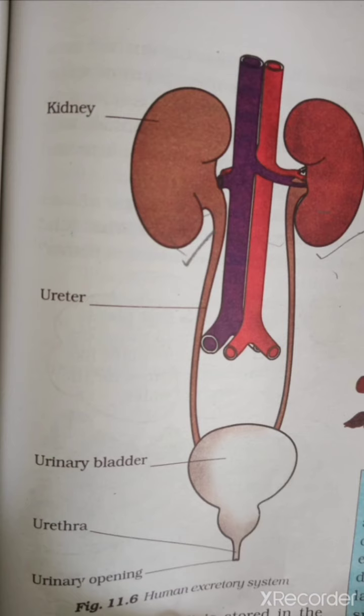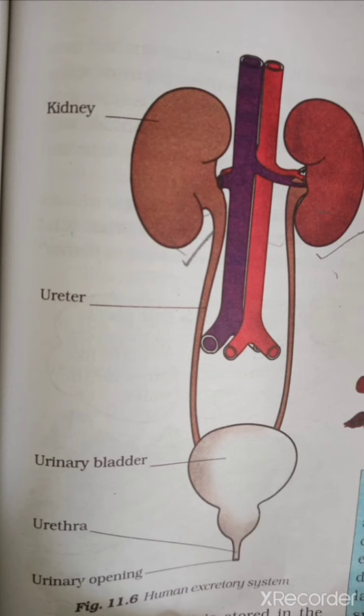It consists of two kidneys, named on the basis of where they are present, left side or right side. If it is present on the left side, then it is the left kidney, and if it is present on the right side, then it is the right kidney. These kidneys play a very important role because they help filter the blood and remove the waste material present in our blood.